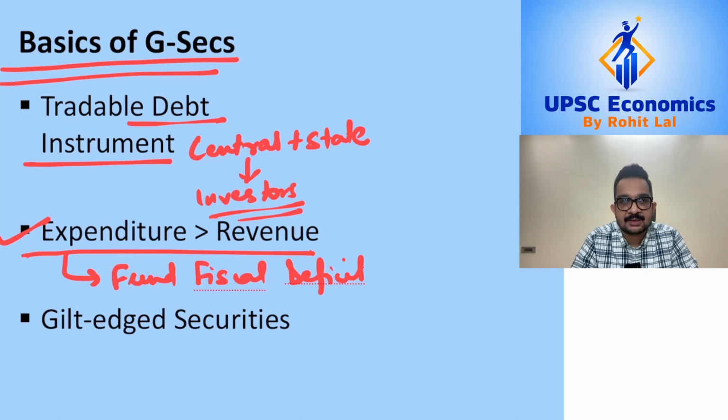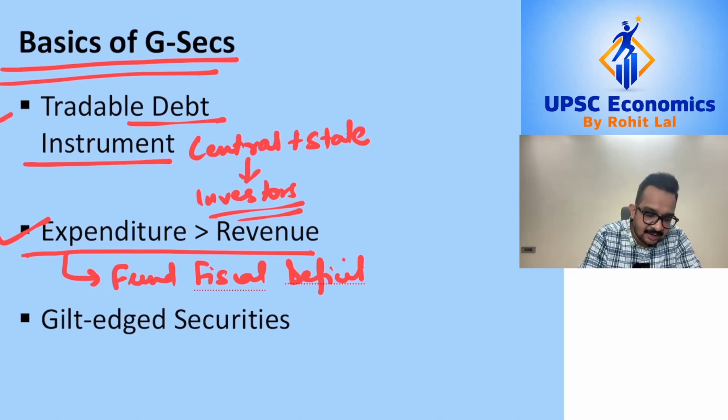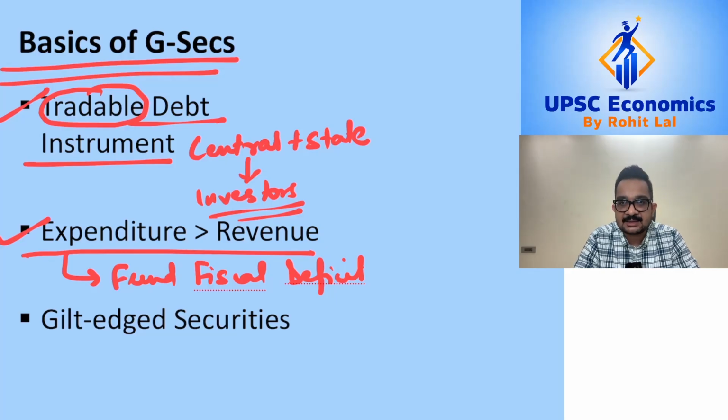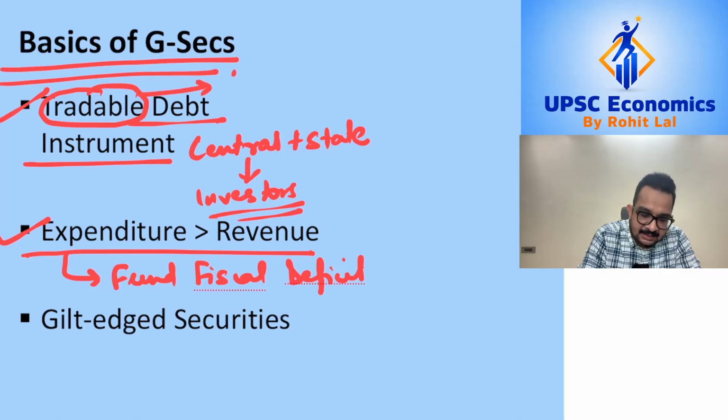Now, a key feature about government securities is that government securities are tradable debt instruments. That is, an investor who has purchased these securities need not hold these securities up till maturity. That is, they can be even sold before maturity.